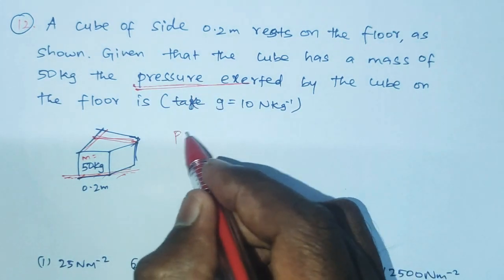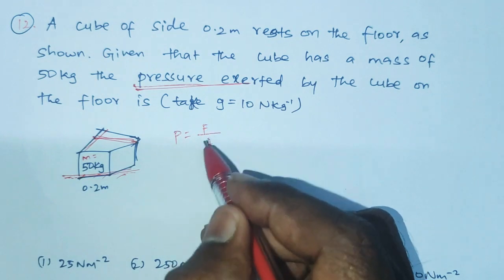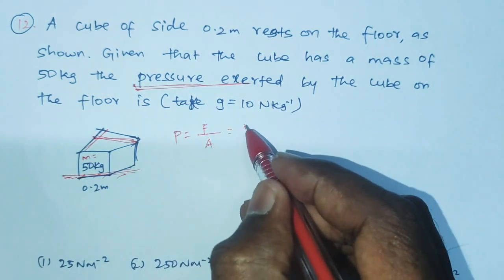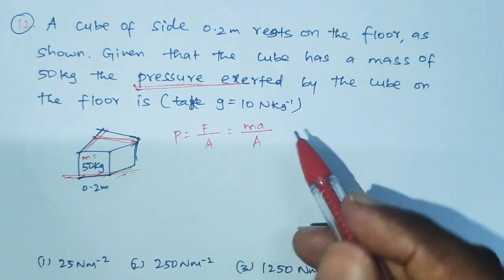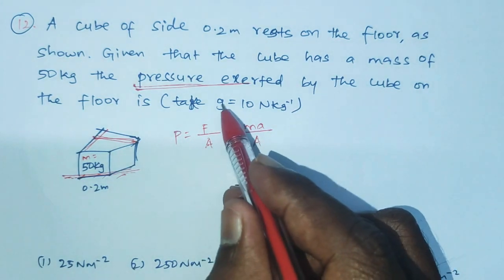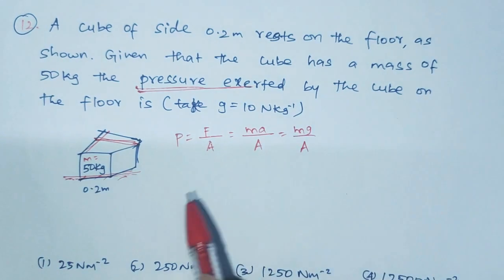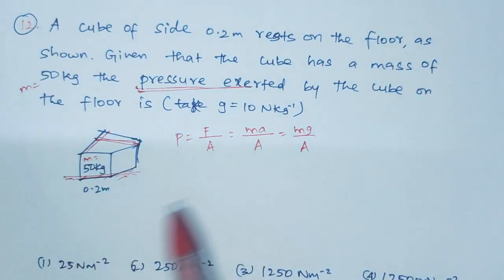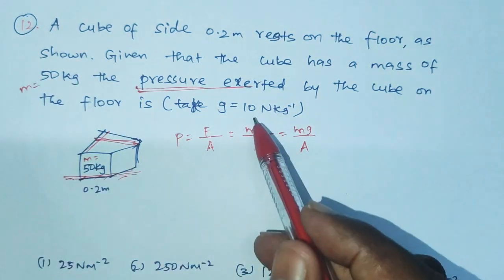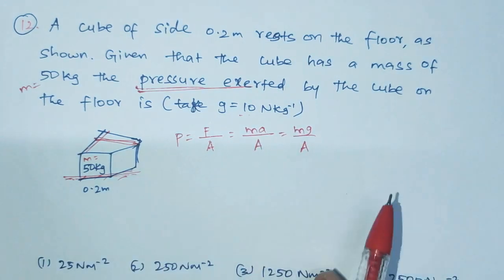We know the pressure formula: P is equal to force acting per unit area, that is force per area. Force is m times a, where a is the acceleration due to gravity, so P equals mg by A, where A is the area. Mass is given as 50 kg, g is 10 Newton per kg, and A we have to find out.